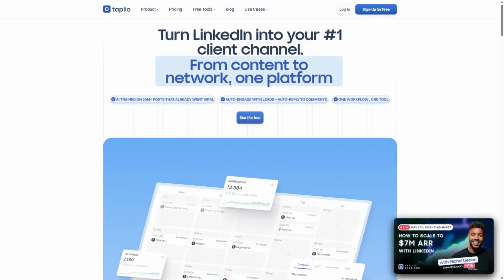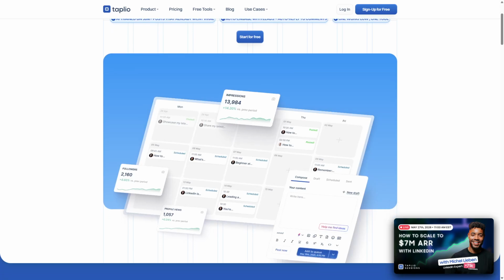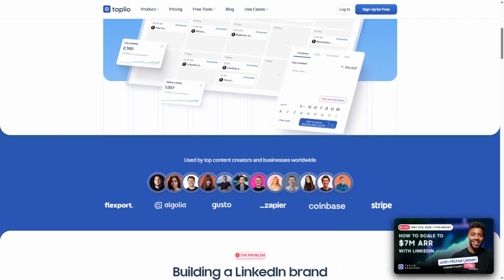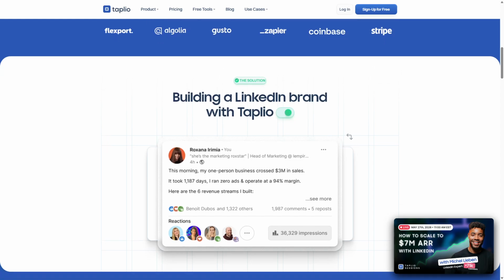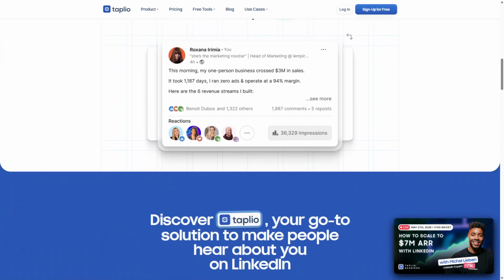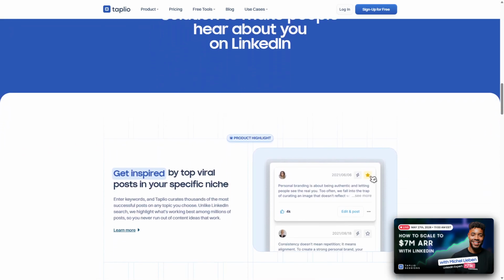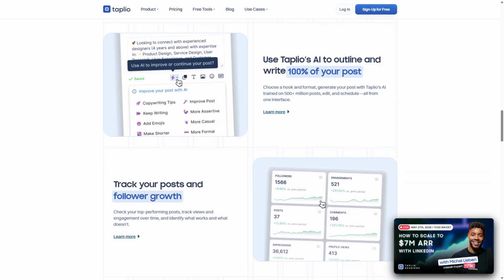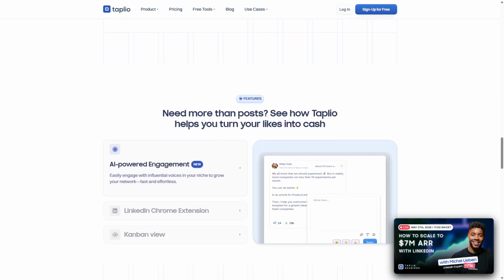LinkedIn is the largest professional social network, offering a platform for building connections, sharing content, and job searching. It works by allowing users to create profiles, connect with colleagues, join groups, and post updates or articles. LinkedIn's strengths lie in its vast user base, networking opportunities, and integrated tools like LinkedIn Learning and job listings. It supports organic growth through direct engagement, endorsements, and recommendations.